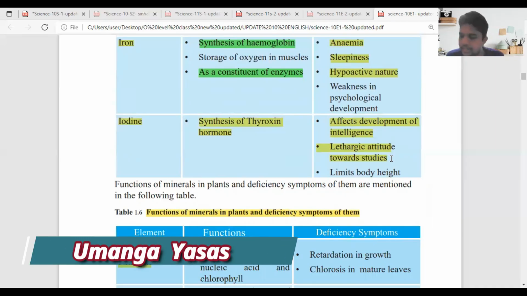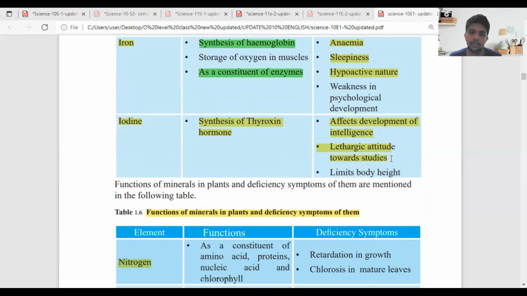So when we consider iodine, it is part of thyroxine hormone. It affects the development of intelligence. It means in the childhood ages, basically from year 1 to 3, we need a specific or required amount of iodine. So if we are not giving that amount of iodine to our children, definitely they won't improve their intelligence.